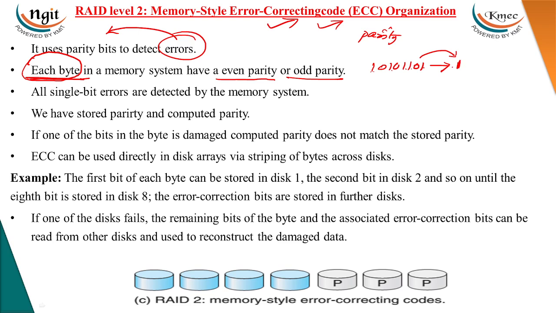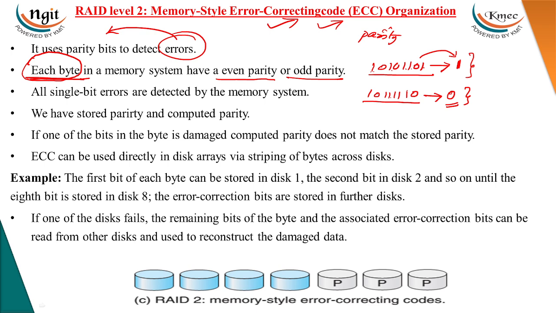Then the total number of ones will be even. If the bits are 1 1 0 1 1 1 1 1 0, count 1 2 3 4 5 6, it already satisfies even parity, so you take 0 as the computed parity. We need to compute the parity bit.